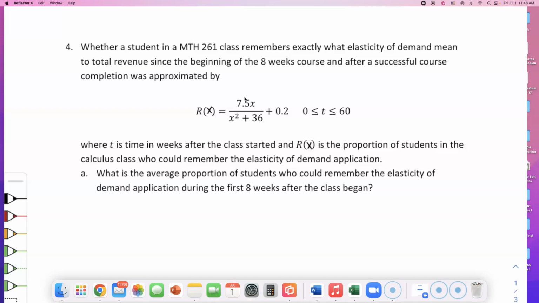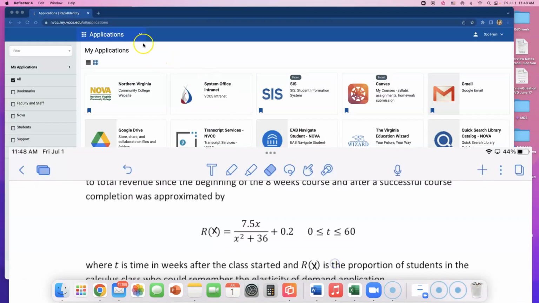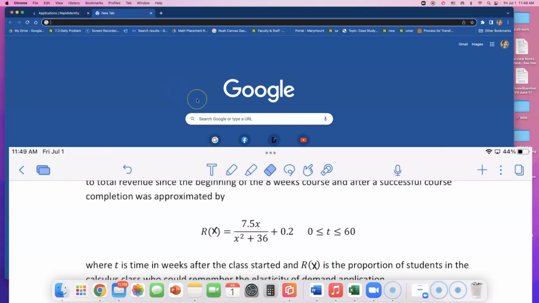Whether a student in a Math 261 class remembers exactly what elasticity of demand means to total revenue since the beginning of the 8 weeks course, and after a successful course completion, was approximated by this function, okay? Kind of similar to what you're gonna have for your quiz, okay? But I just wanna look at this function with you, to talk about why this may be appropriate, okay?